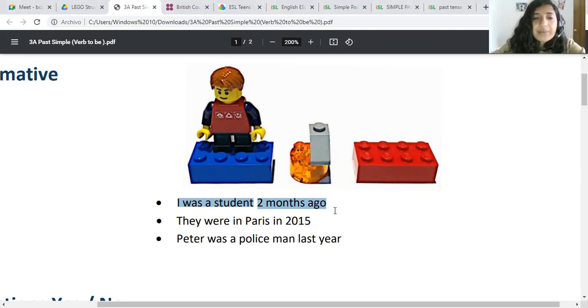Good. Remember, was. Good. They were in Paris in 2015. They were in Paris in 2015.